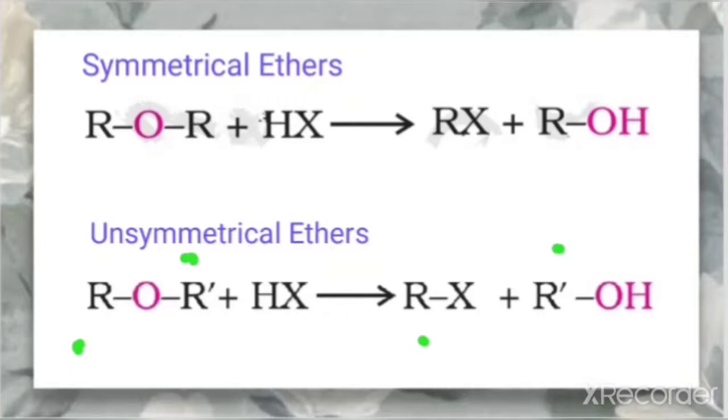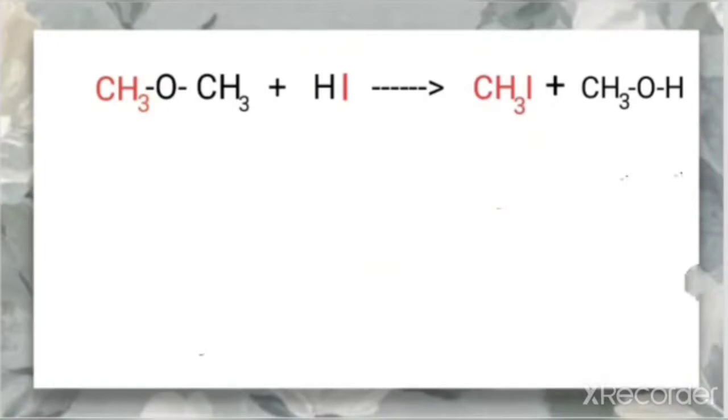So let us do this explanation with an example. Let us first take an example of a symmetrical ether, that means both the alkyl groups are the same, plus HI. So here one of the products will be an alcohol, and that is how we frame this product.